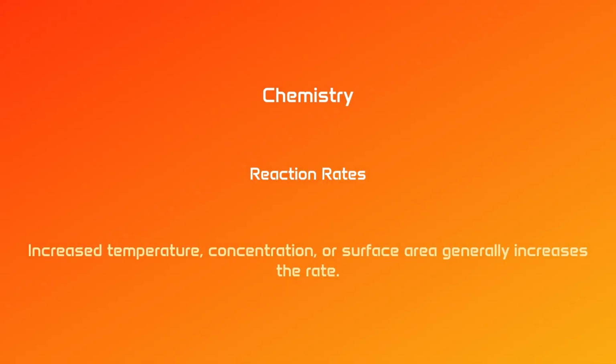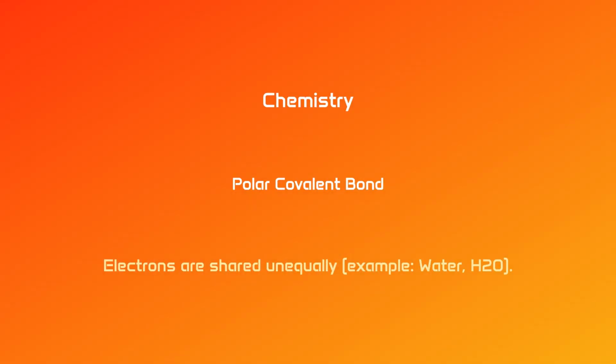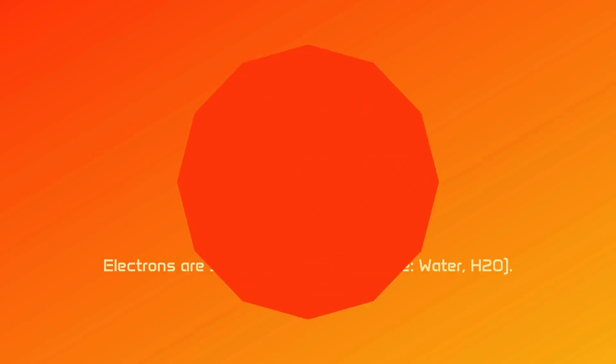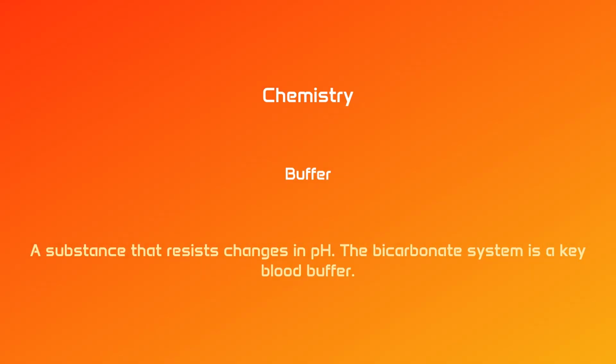Chemistry, reaction rates. Increased temperature, concentration, or surface area generally increases the rate. Chemistry. Polar covalent bond. Electrons are shared unequally, example, water, H2O. Chemistry, buffer. A substance that resists changes in pH, the bicarbonate system is a key blood buffer.